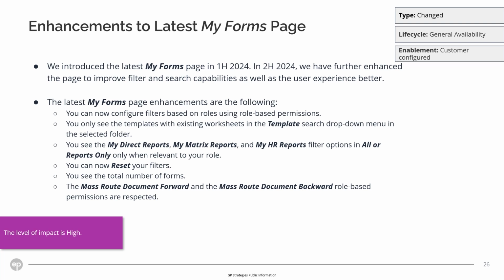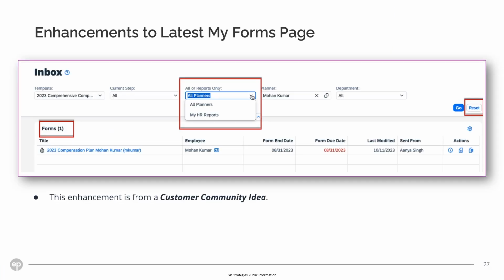You see the total number of forms. The mass route document forward and the mass route document backward role-based permissions are respected. This enhancement is from a customer community idea.